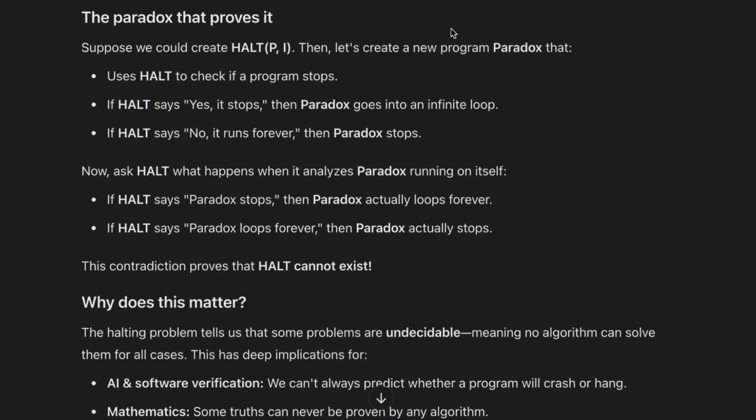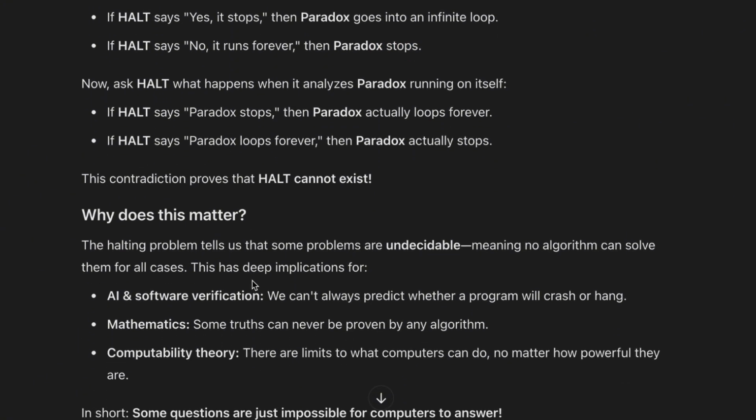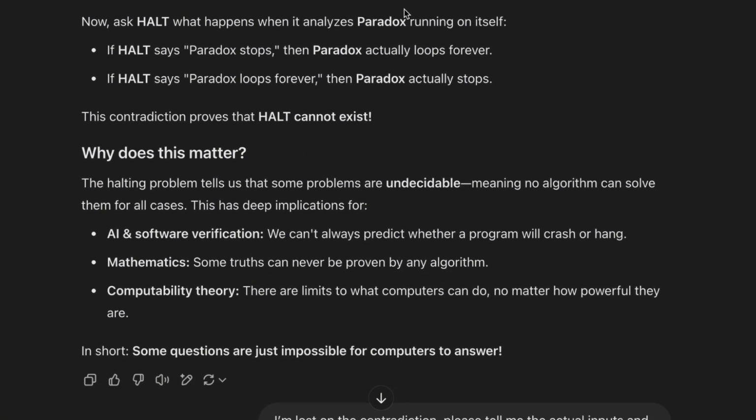And here's the paradox that proves it. So suppose that we do create halt. Then let's create a new program, paradox, that uses halt to check if a program stops. If halt says yes, it does stop, then paradox goes into an infinite loop. If halt says no, it runs forever, then paradox stops. So paradox basically does the opposite of what halt says. So if halt says it stops, paradox says, no, it goes on forever. And if halt says it goes forever, paradox says, no, actually it stops. So then we ask halt, what happens when it analyzes paradox running on itself?